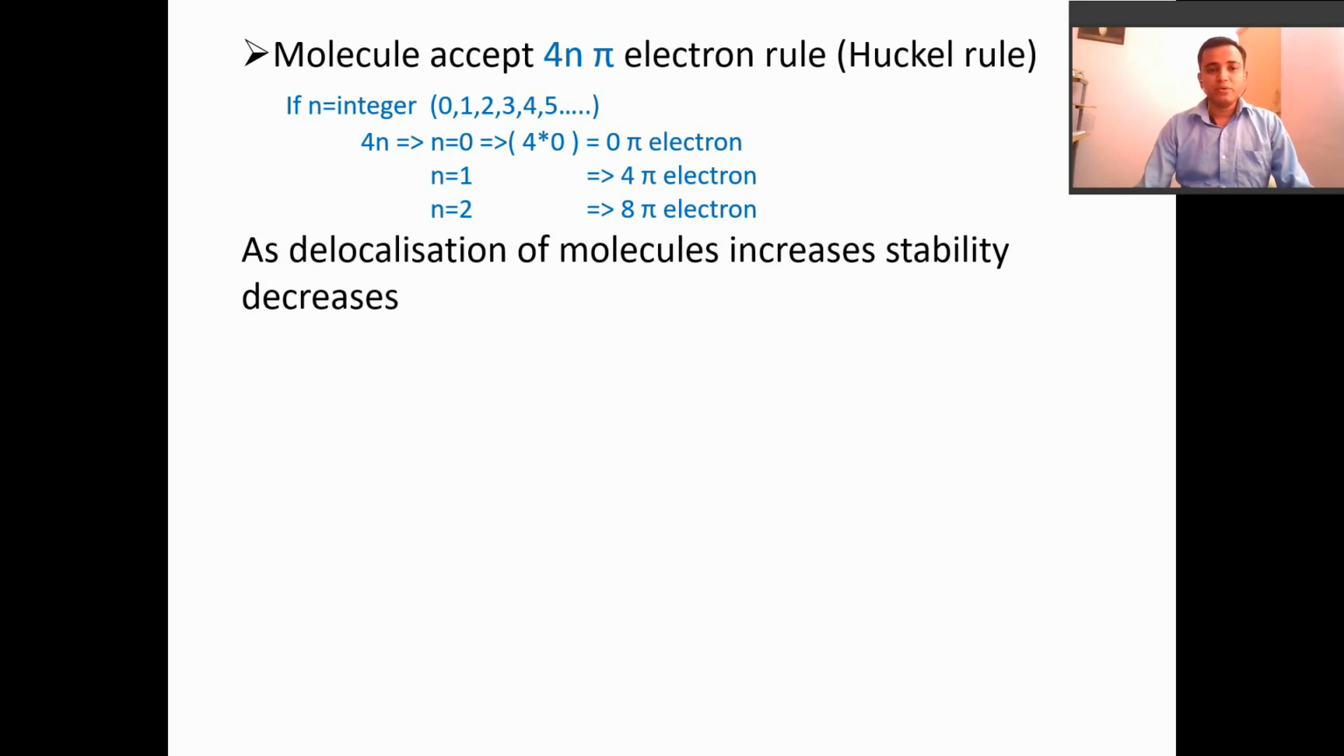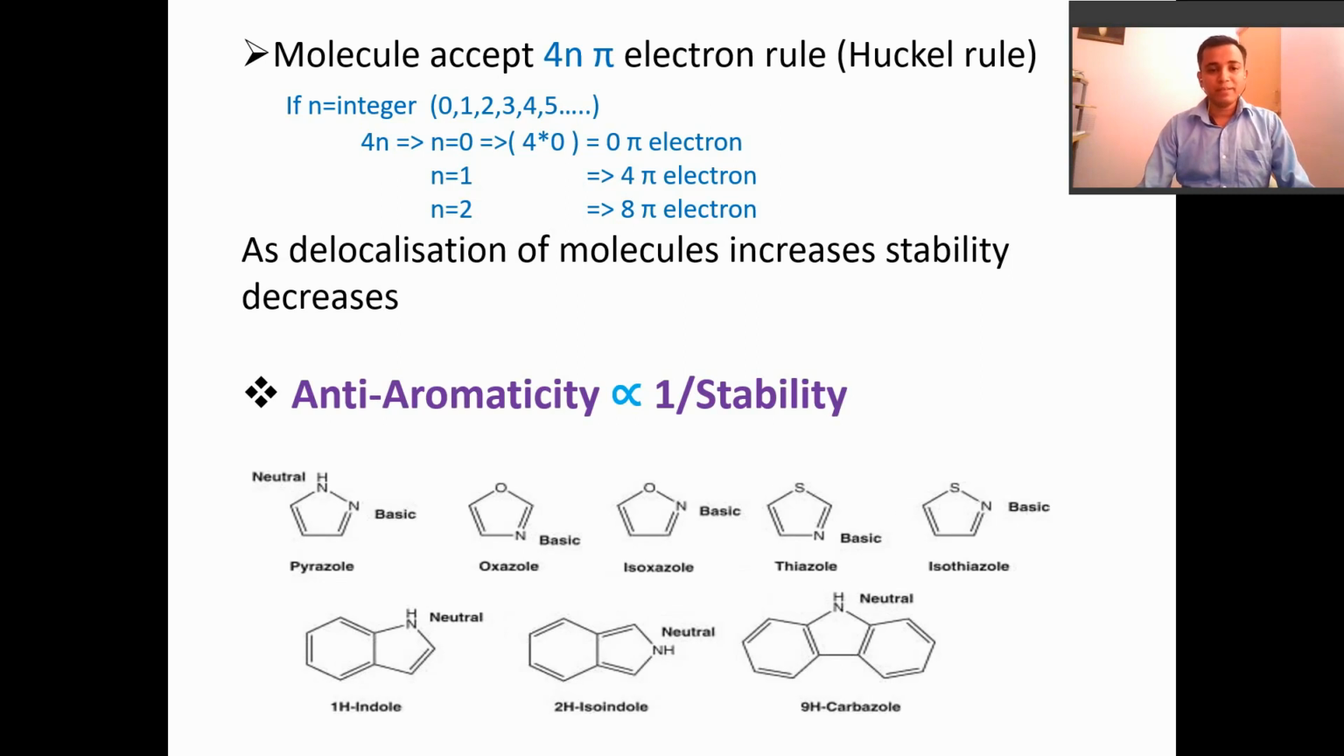When n is equal to 0, 4 into 0 gives 0 pi electrons. When n is equal to 1, it gives 4 pi electrons. When n is equal to 2, it gives 8 pi electrons. As delocalization increases, stability decreases in anti-aromatic compounds. So anti-aromaticity is inversely proportional to the stability of compounds. Here are some examples of anti-aromatic compounds: pyrazole, oxazole, isoxazole, thiazole, isothiazole, 1H-indole, 2H-isoindole, 9H-carbazole.